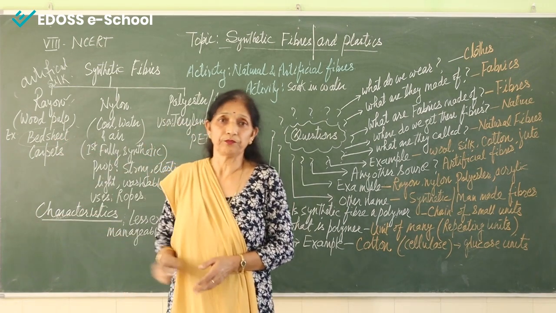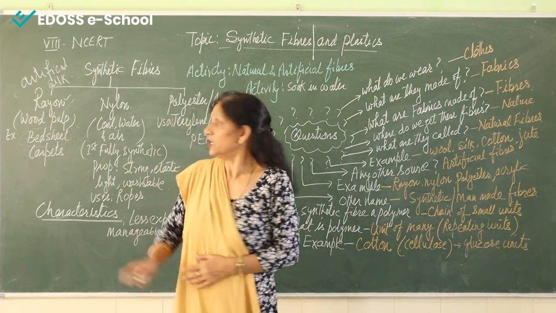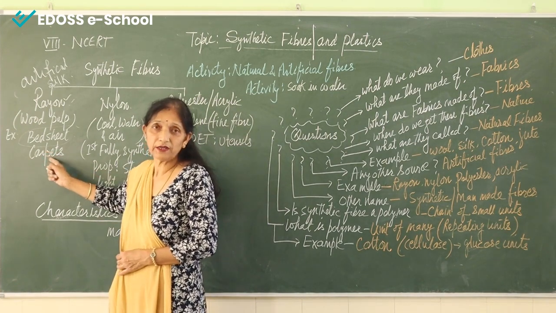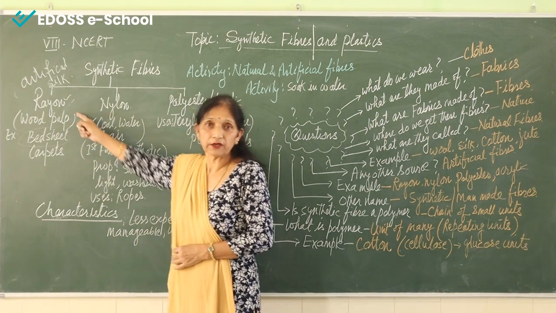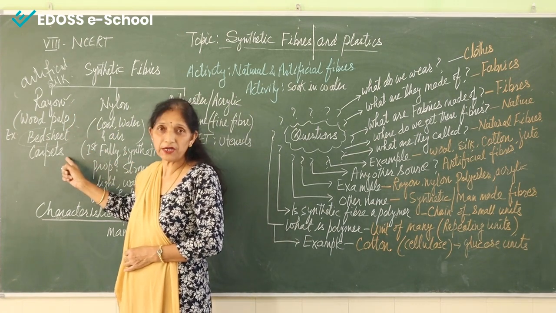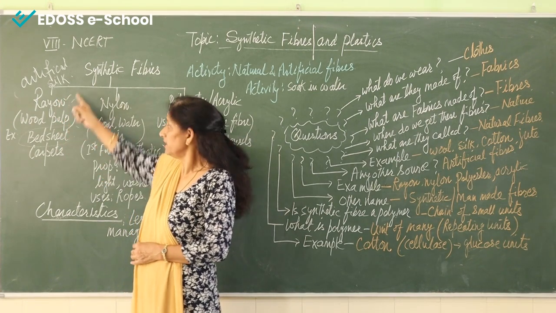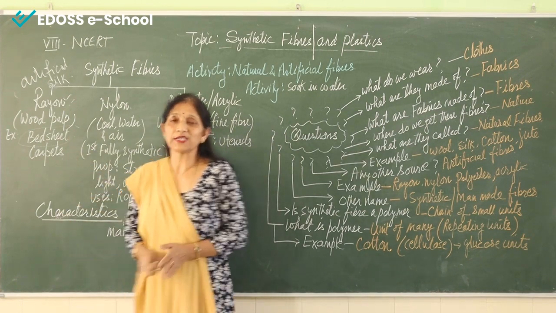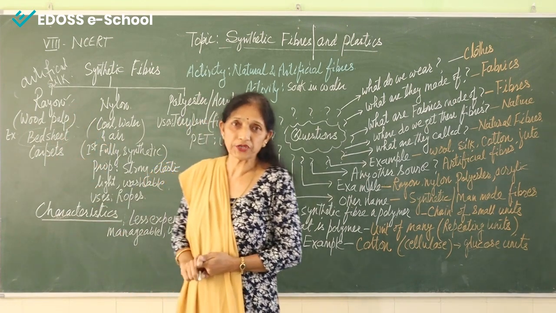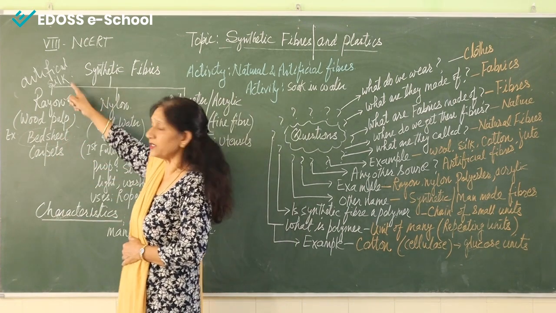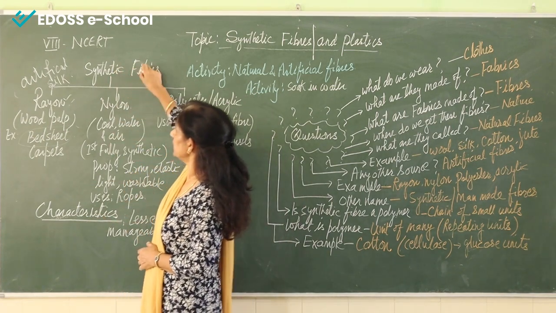And the carpets also, there are so many carpets, everyone uses carpets in the homes. So these carpets, how are these carpets made? Carpets हम कैसे बनाते हैं? We take rayon and mix wool. So if we are mixing wool, then we can make carpets, and if we are mixing rayon with cotton, then we can make bed sheets. तो इस तरह से there are different uses of rayon. This is named as artificial silk. And why it is named as artificial silk? Now the question is very clear to you. Now our second synthetic fiber is nylon.